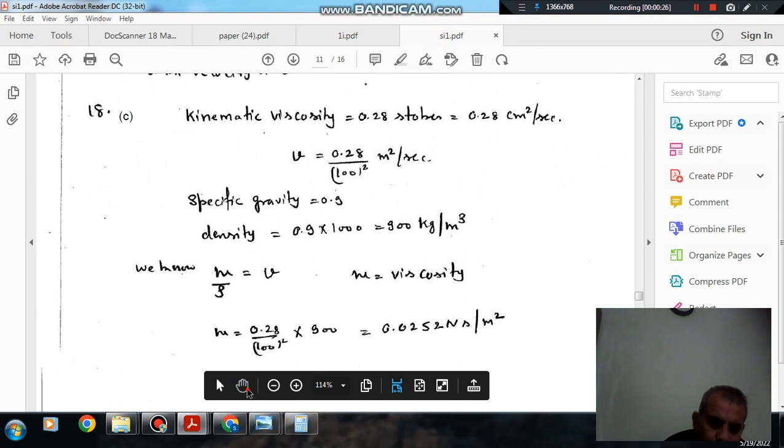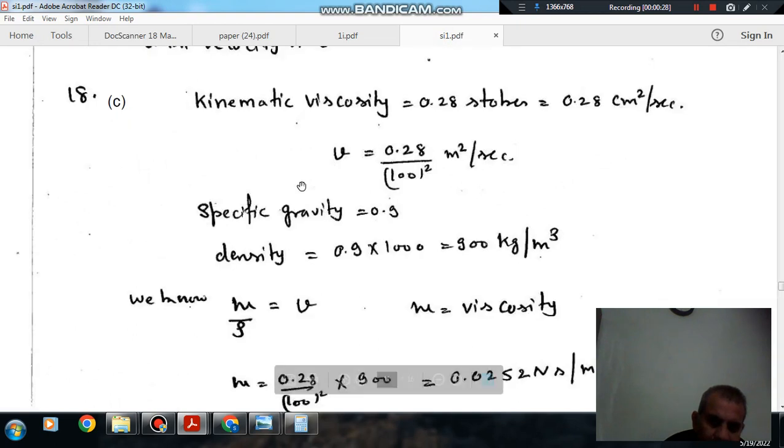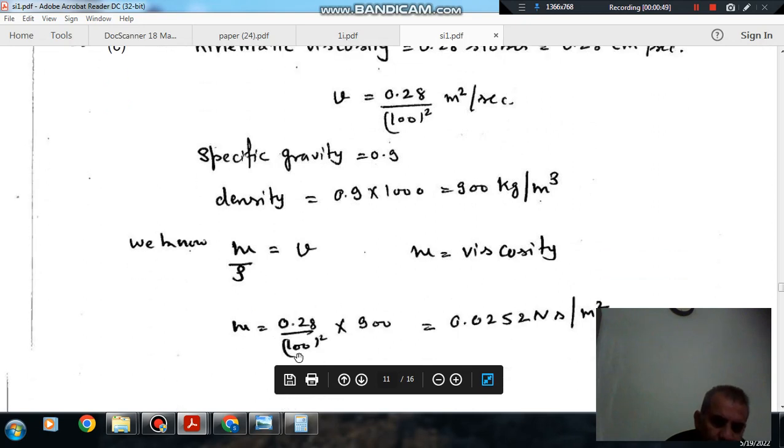So, the kinematic viscosity is 0.28 stokes or 0.28 centimeter square per second, and in meter square per second it is 0.28 by 100 square. Specific gravity is 0.9 and density is 0.9 into 1000, that is 900 kilogram per meter cube. The kinematic viscosity is mu by rho. So mu is 0.28 by 100 square, multiplied by rho, that is 900, we get 0.0252 Newton second per meter square.